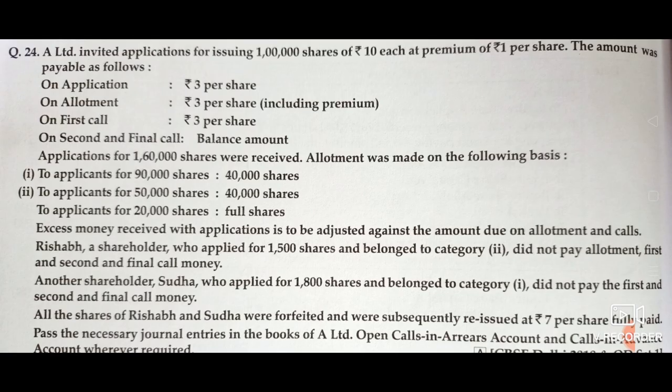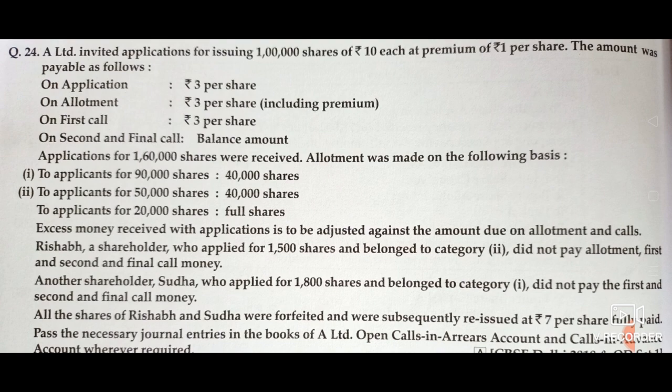Okay. Now, excess money received with applications is to be adjusted against the amount due on allotment and calls. Means excess money first will be adjusted with allotment, and then if there is a remaining amount in those money, then the remaining amount will be adjusted with calls. Now, Rishabh, a shareholder who applied for 1,500 shares and belonged to category second, did not pay allotment, first and second and final call.